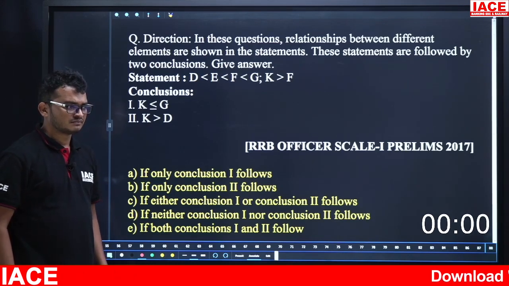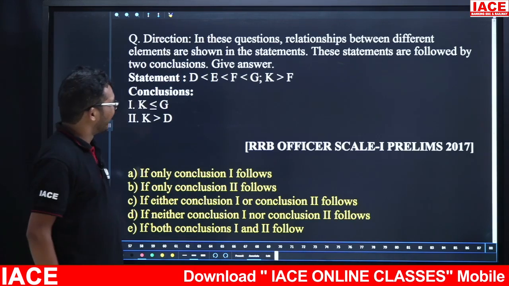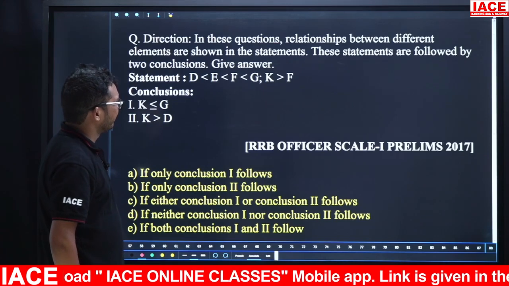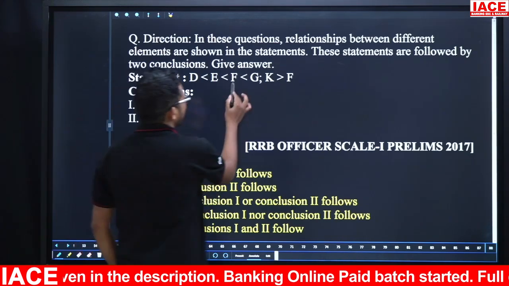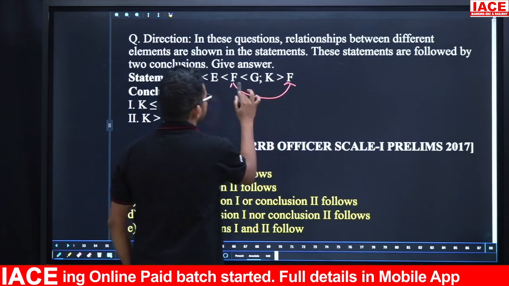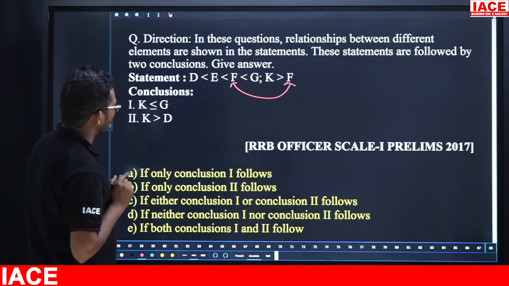Yes, time up. So friends, take your given statement. D is less than E less than F less than G. Next K greater than F. First one and second one here common is what? F, common is F. Now take your conclusion number 1. K less than or equal to G.